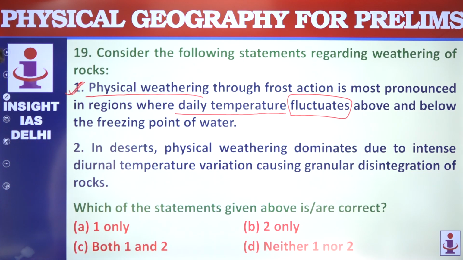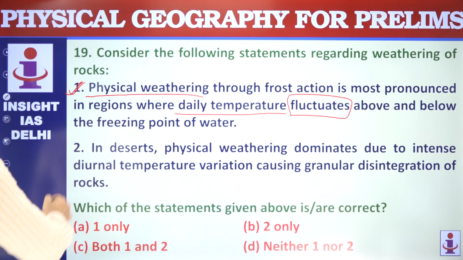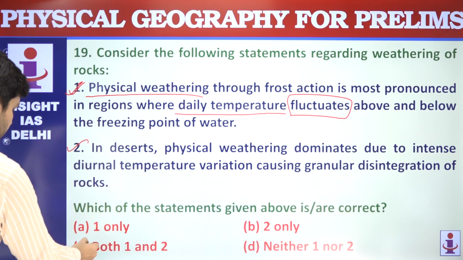One is correct. In deserts, physical weathering dominates due to intense diurnal temperature variation. Yes, this is also correct. Both are correct.